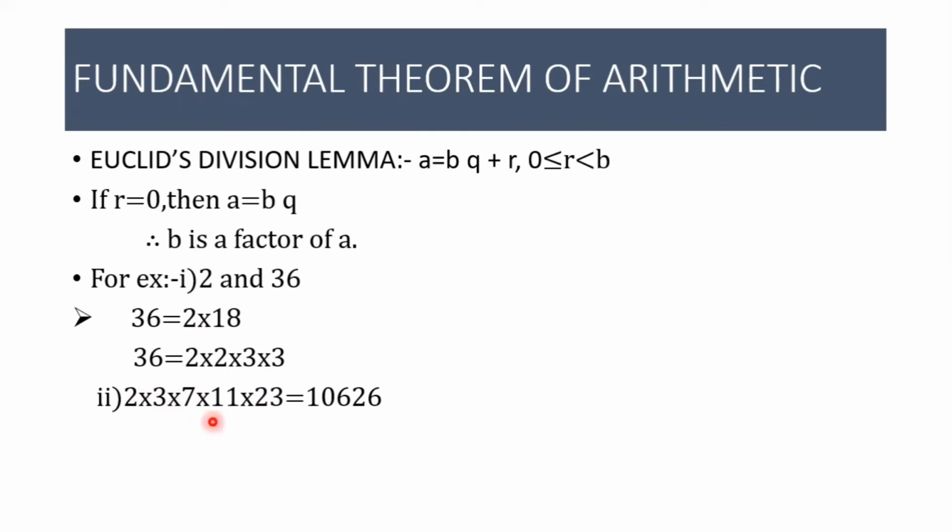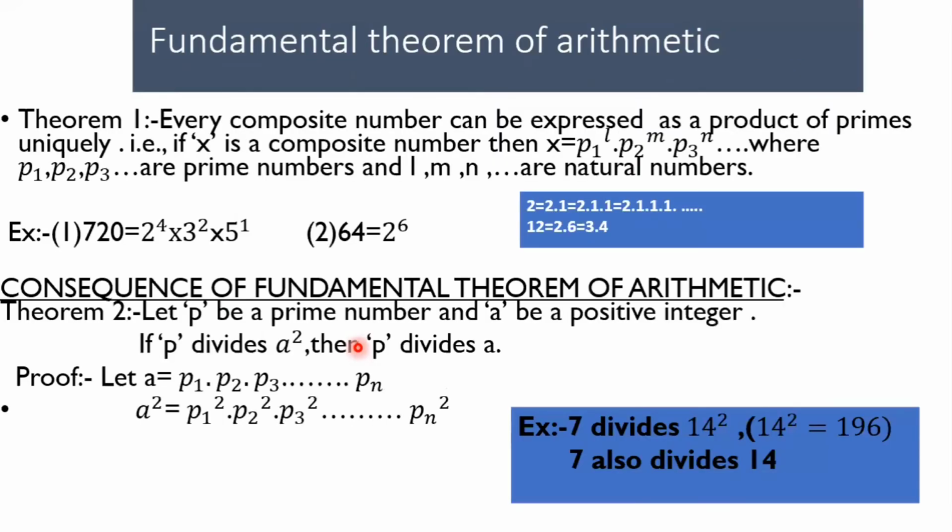Product of these prime numbers is a composite number. The composite number is exactly divisible by all these prime numbers. So if we multiply all prime numbers in all possible ways, we will get an infinite collection of composite numbers. So every composite number can be expressed as the product of primes. That is the fundamental theorem of arithmetic: every composite number can be expressed as a product of primes uniquely.